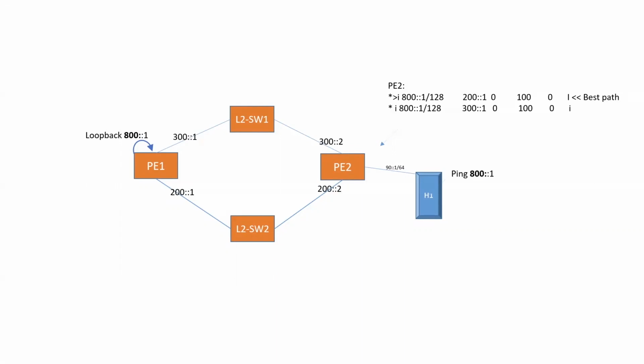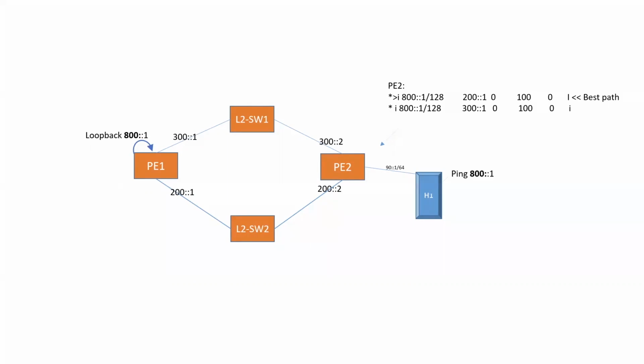On PE2, we will see the route towards the loopback on PE1, 800:1. In this case, 200:1 is chosen as the best path, because we applied the route map such that 200 is always taken as best, and 300 will be the alternative path.